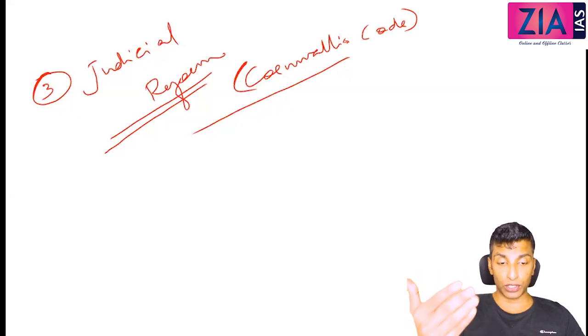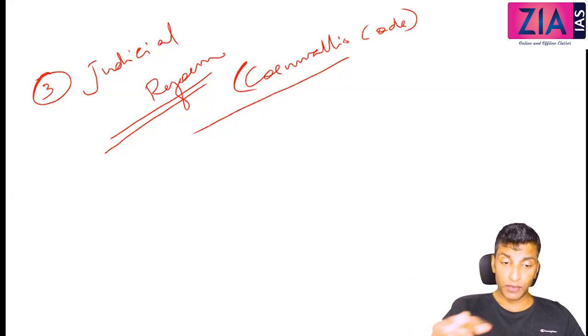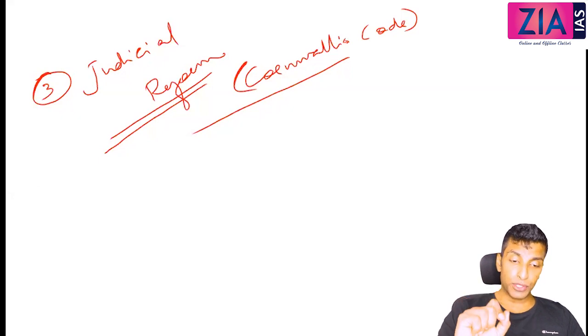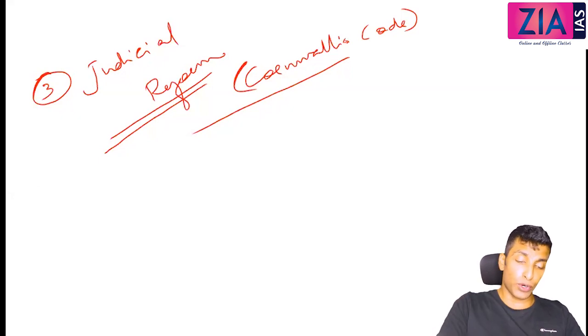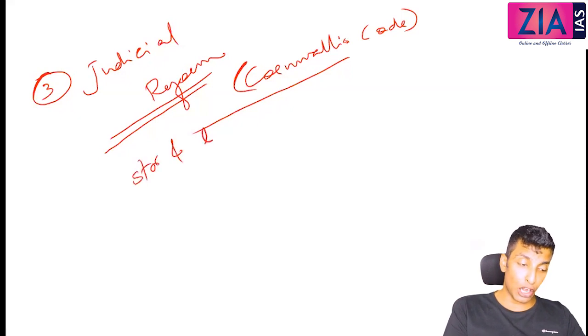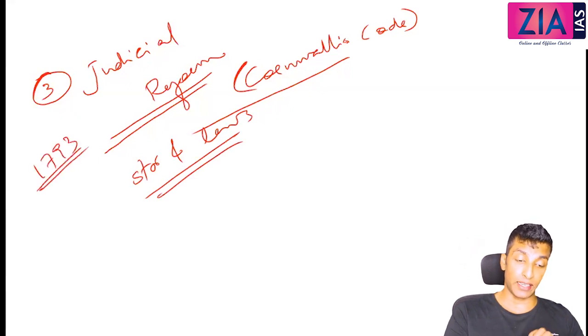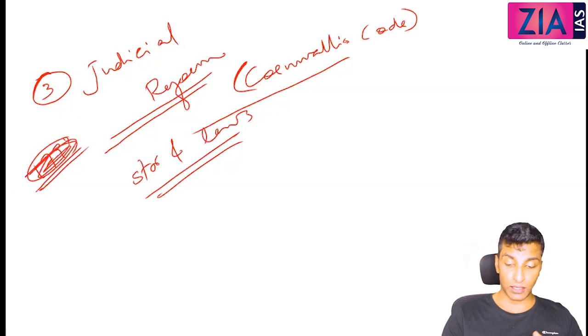They consider it as orthodox. There were a lot of issues. Forget about the civil case, otherwise also there were issues. So here you will see, when it comes to judicial reform or the Cornwallis Code, there will be some changes in the structure and also changes in laws. Both positive and negative impact will be there. And these changes were actually brought over a period of time, so I cannot conclusively say it was in 1793. Over a period of time, these changes were brought by the British.